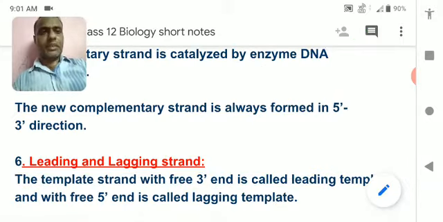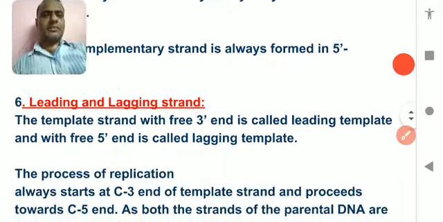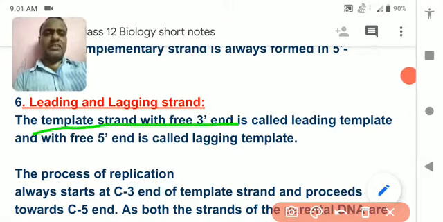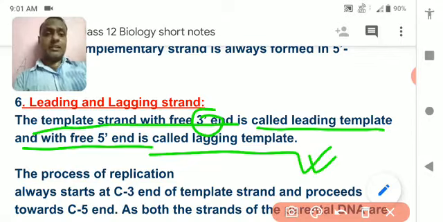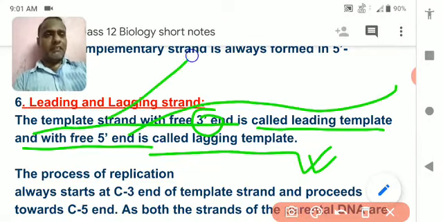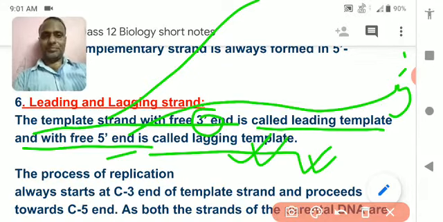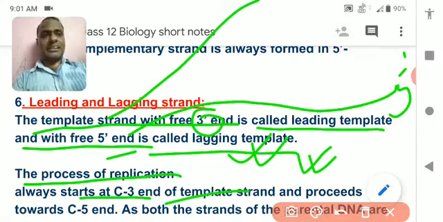Just see, the template strand with free 3' end is called the leading template. The one with free 5' end is called the lagging template. Remember, if this is a 5' end, that is called the lagging template. The process of replication always starts at the 3' end of the template, meaning it starts with the 3' and moves to the other 5'. Understood?